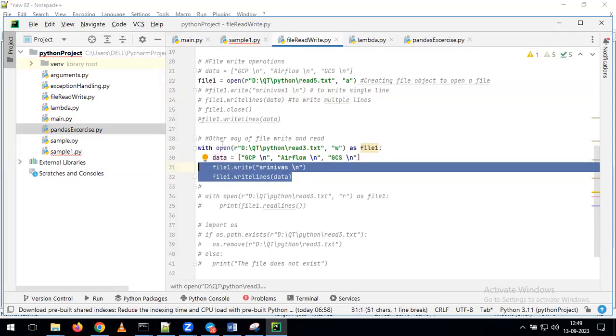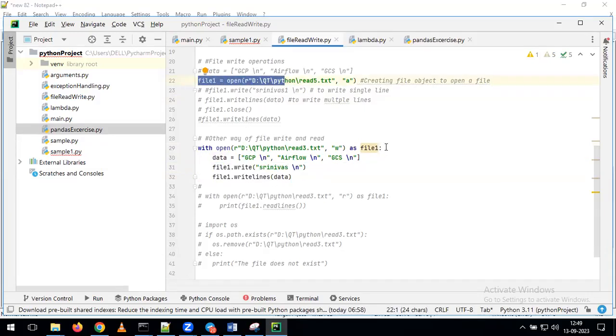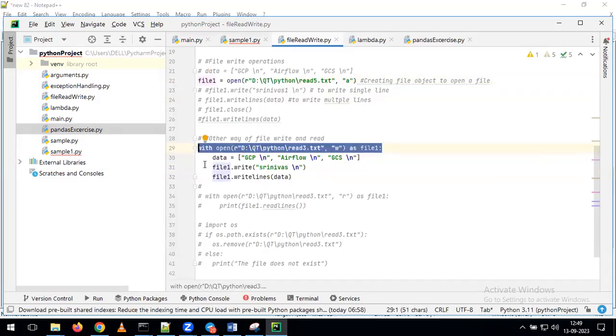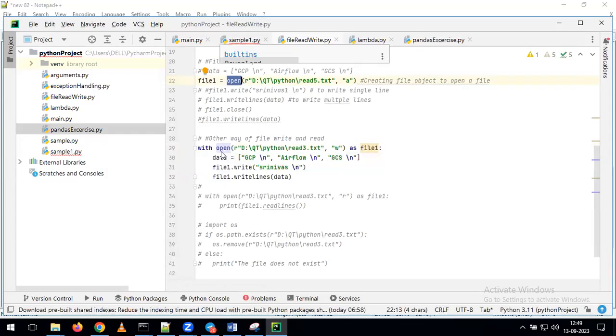And indirectly, just for opening the file, either you can follow this kind of syntax or we can follow this kind of syntax. Both are going to work in the same way. Depending on your convenience, you can go for this approach or this approach. But if you see here, are we using any different function? The function is also the same. The only thing is, syntax wise, just a small difference.